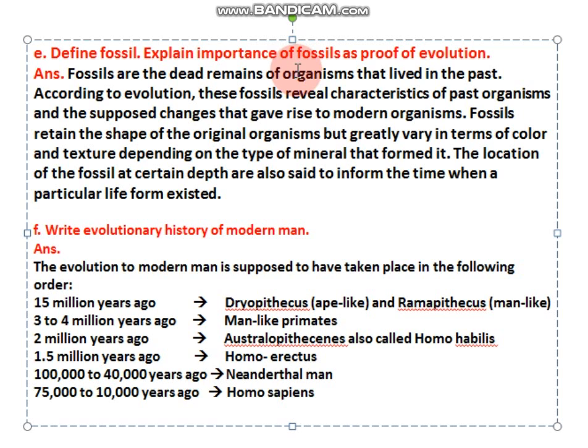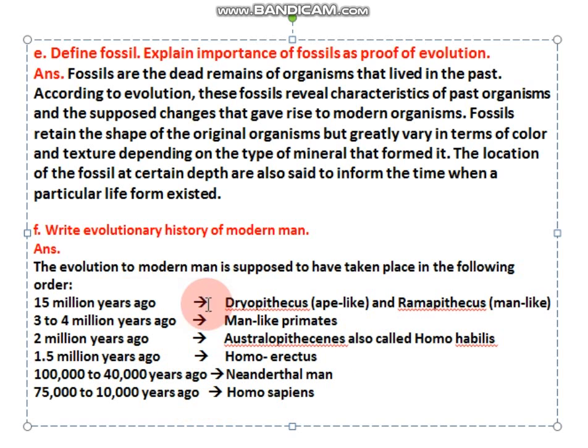Define fossil. Explain the importance of fossils as proof of evolution. We have already given one answer on fossils, so you can write a similar answer and get over with this. Okay, and then question number 7F is write the evolutionary history of modern man. Again, this is the same answer that we had given for question number 1, I think, or question number 2, where we have told about the evolutionary history of modern man. Just write down this, that 15 million years ago, 3 to 4 million years ago, all these data.